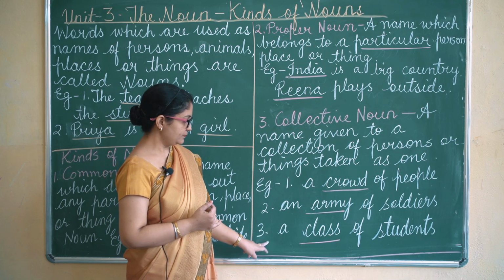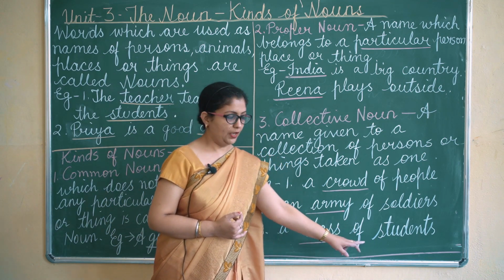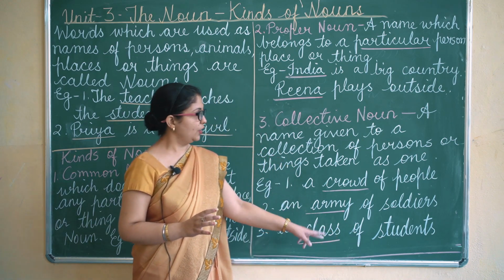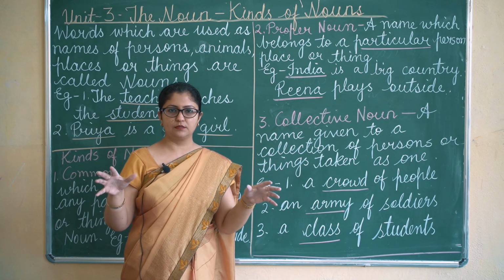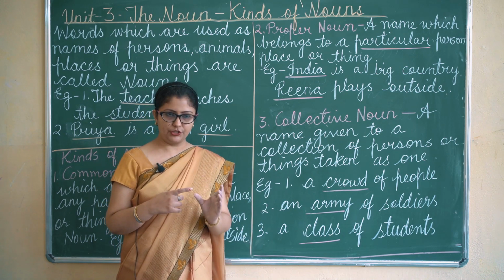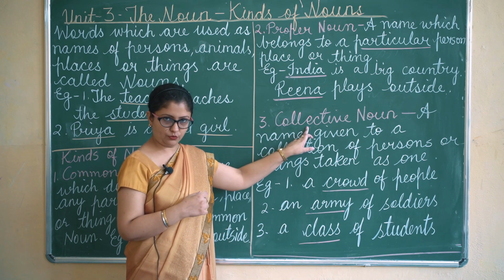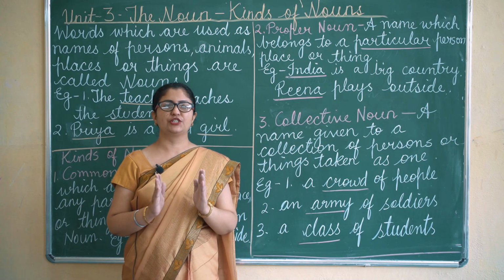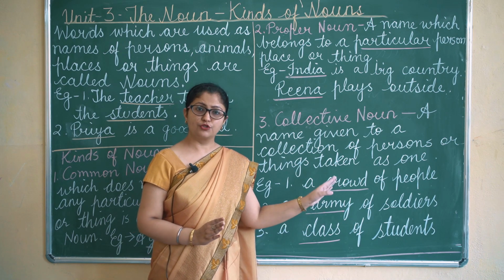Okay. Third is a class of students. Now there are so many students in a class, but if we have to give one name to the group of students or the collection of students, the one name which can be given to it is class. So class is a collective noun. Why? Because class is that one name which is given to the group of students or the collection of students.